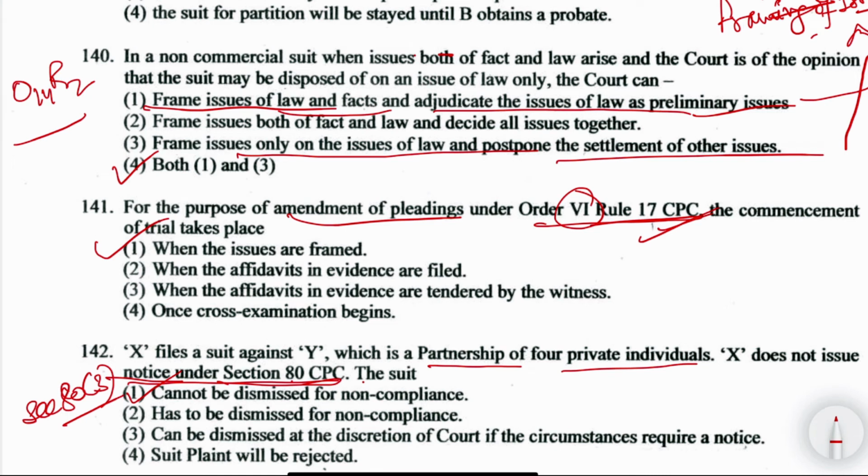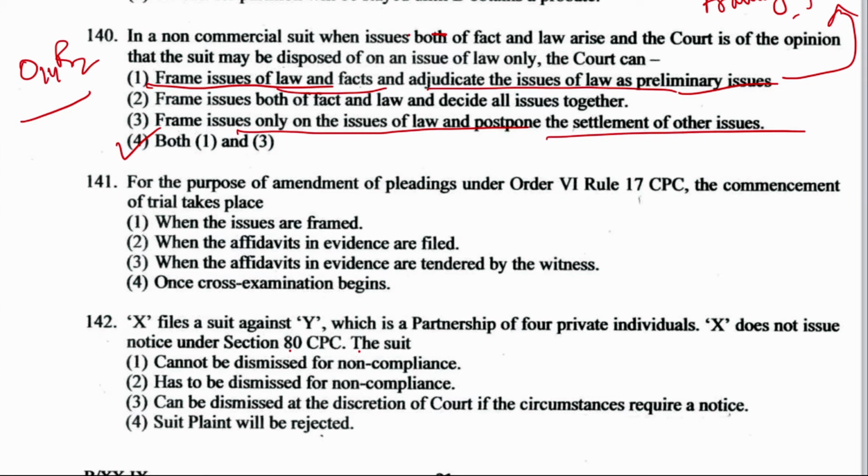When there is an issue of fact and law, then the court has the option to choose any, either option number 1 or option number 3. So basically the court can choose that framing the issues of law and facts and adjudicate the issues of law as preliminary issue, or framing issues only on the issues of law and postpone the settlement of other issues. So the right answer is option number 4. Next is question number 141.